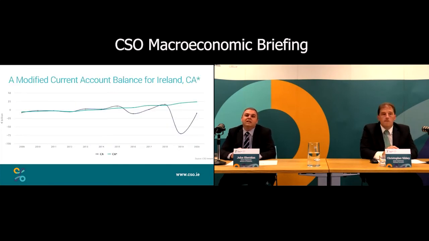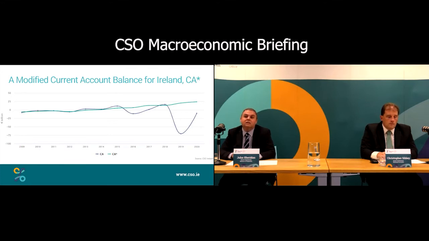We've also updated our current account star for 2020 and revised 2018 and 2019. We can see here the large gaps between the current account balance and current account star in 2019 and 2020. And we can see the much smoother series for current account star. In 2018, a year with reasonably low IP, our current account balance is a surplus of 16 billion, while current account star is 13.3 billion.